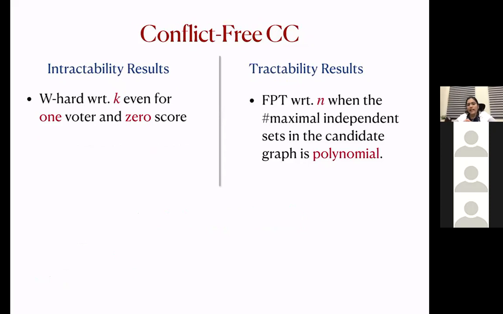Basically, here we can enumerate all the maximal independent sets in the candidate graph, and then we can run the known algorithm for CC with respect to n on these sets of candidates. But the next question is, for what other graphs can we have this FPT with respect to n.